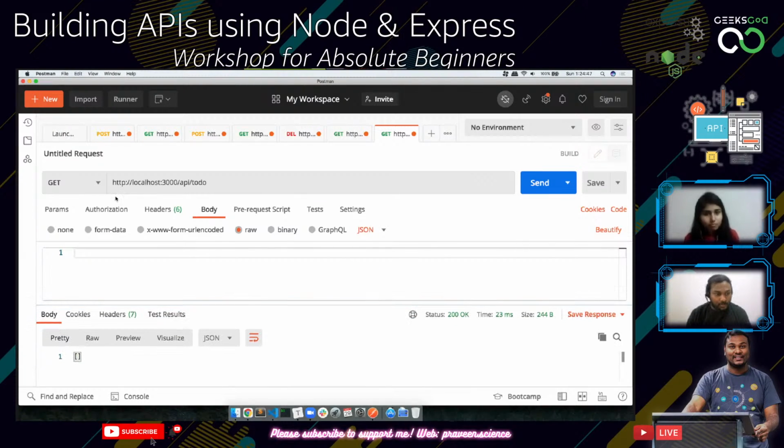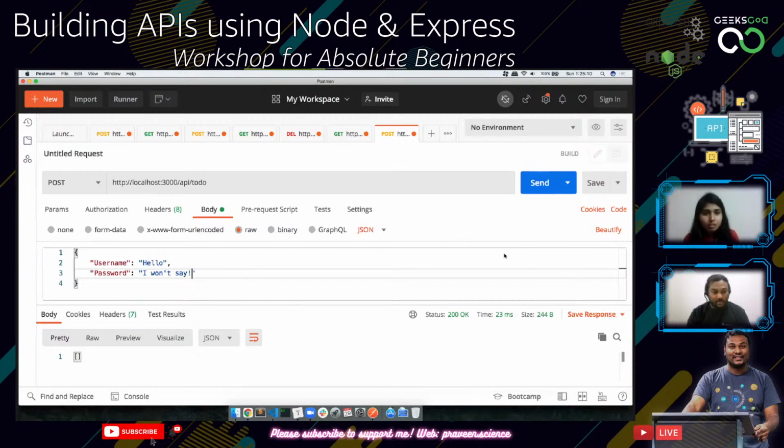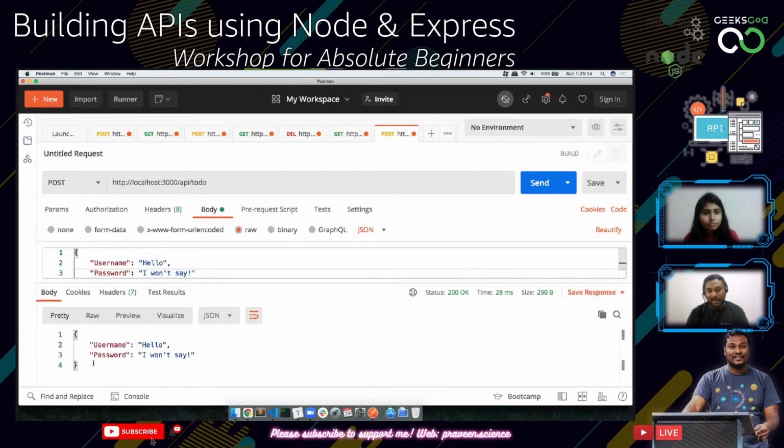So now what I'm doing is I'm going to send it as a post request, and this is going to be a JSON request. So here I'm just creating a body which says username: hello, password: I won't say, something like this. And then I'm sending a post request. Here also I have given app.post. If I click on this send, I'm able to receive all these two things, right?